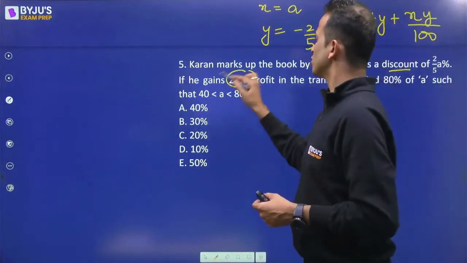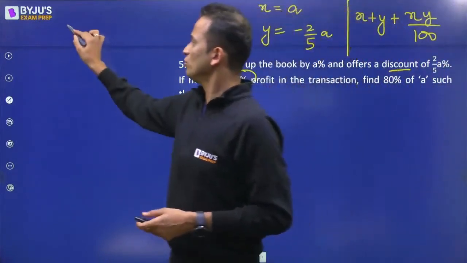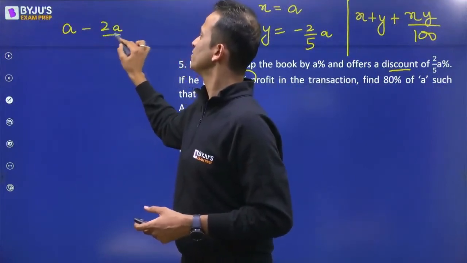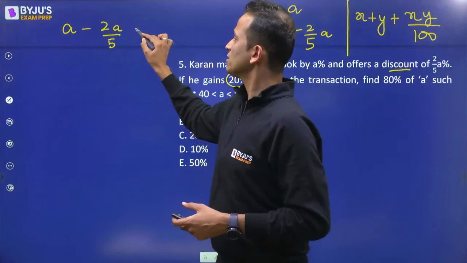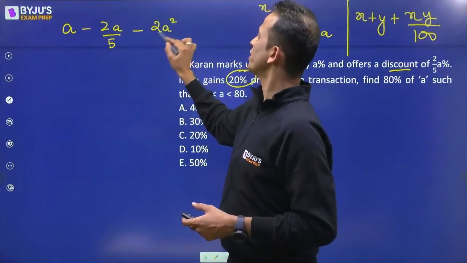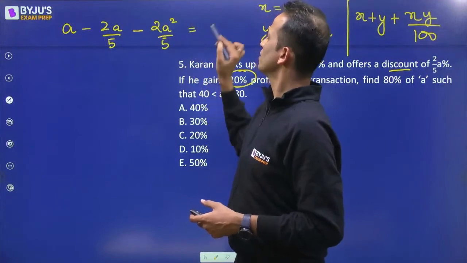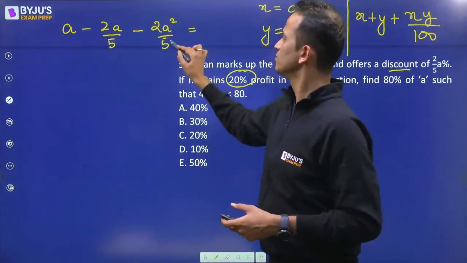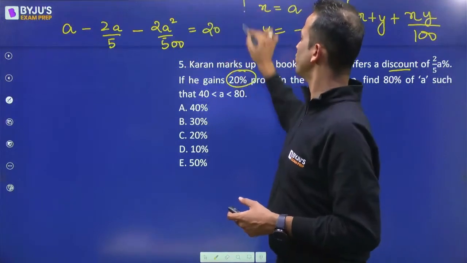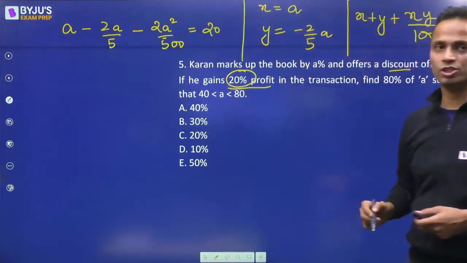So net is 20% profit. So x plus y plus x into y. So it will be negative 2a square upon 5 upon 100 is equal to the net profit, which is 20%. Okay.